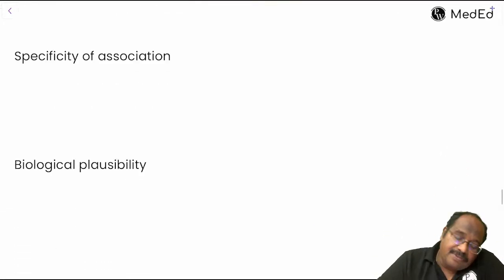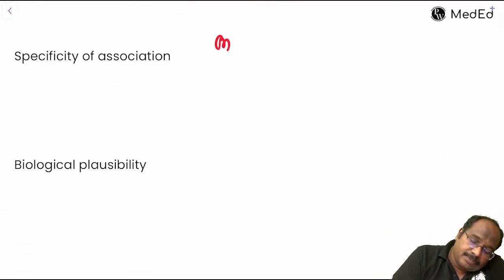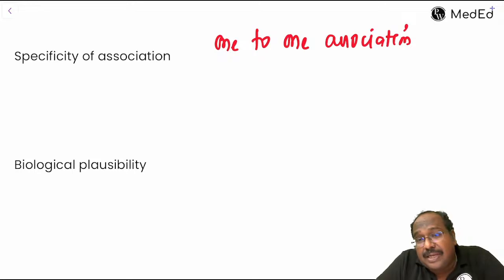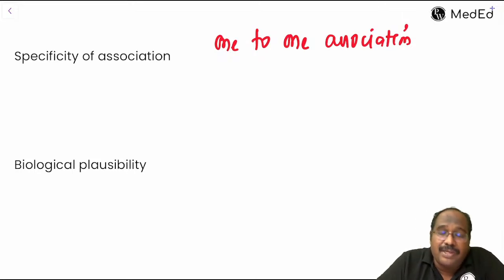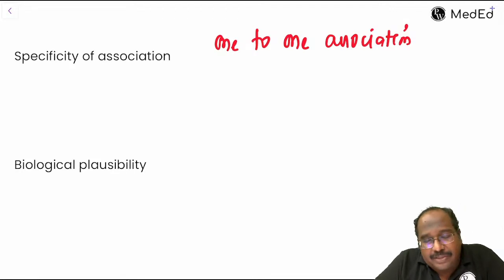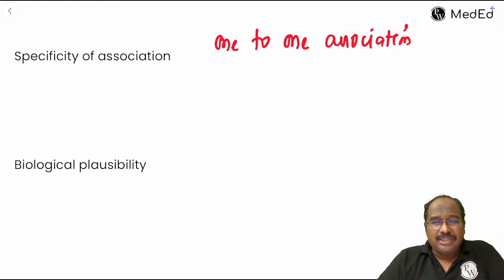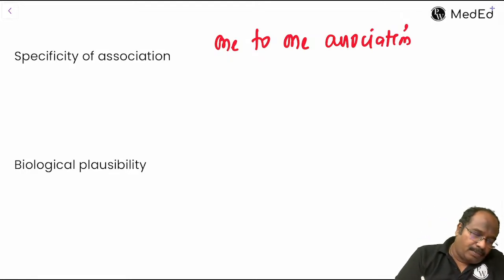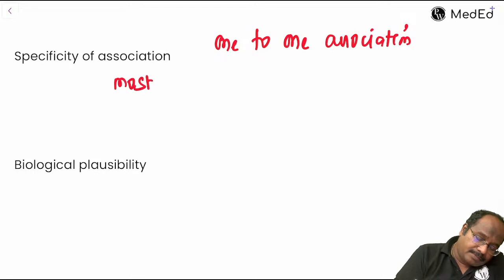Third, specificity of association. This is a one-to-one association. Smoking should only cause lung cancer, and lung cancer should only be caused by smoking. This is the most difficult criteria to prove, because smoking causes so many other things. That is the difficulty we are facing in proving that smoking causes lung cancer, since a cigarette is made up of a lot of particles. Most difficult criteria, guys.